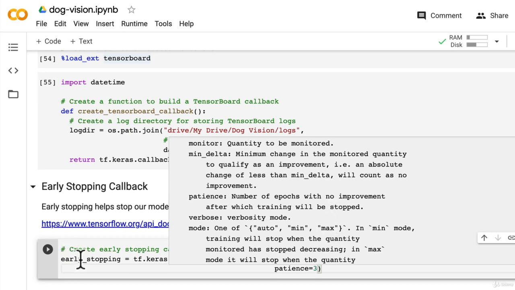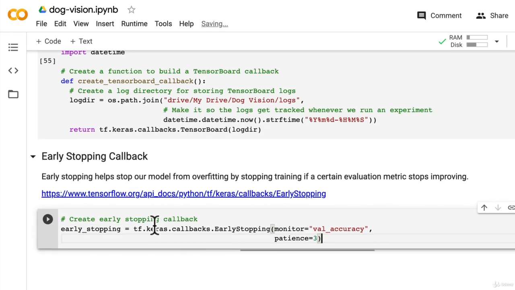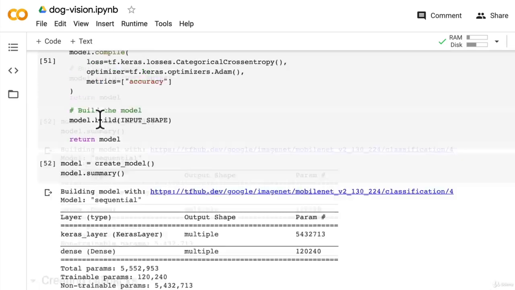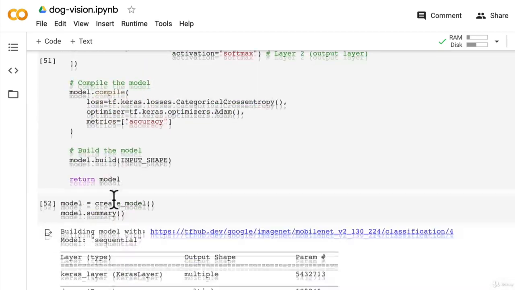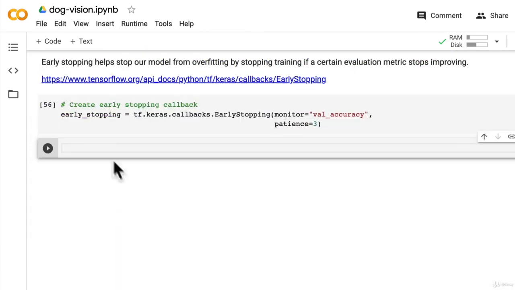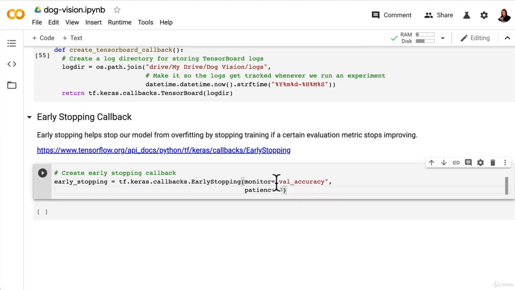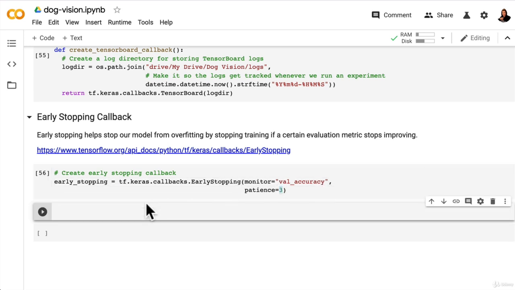What's an epoch? Well, let's figure that out in the next video, I think. So we'll just run this. These callbacks, as well as this model function, are going to make a lot more sense once we start training a model. So that's our early stopping callback ready. We're going to monitor the validation accuracy. As soon as it stops improving for 3 epochs, we're going to stop training our model.